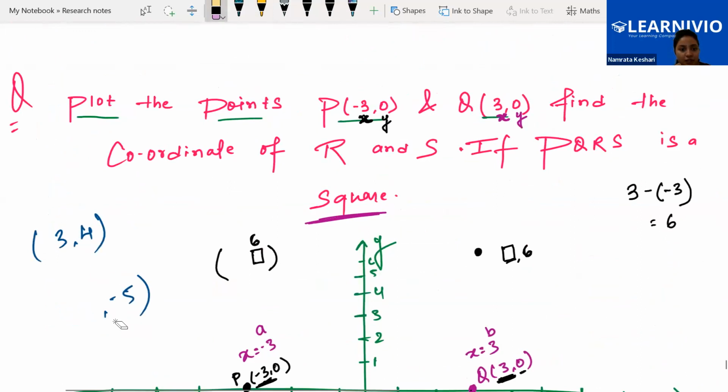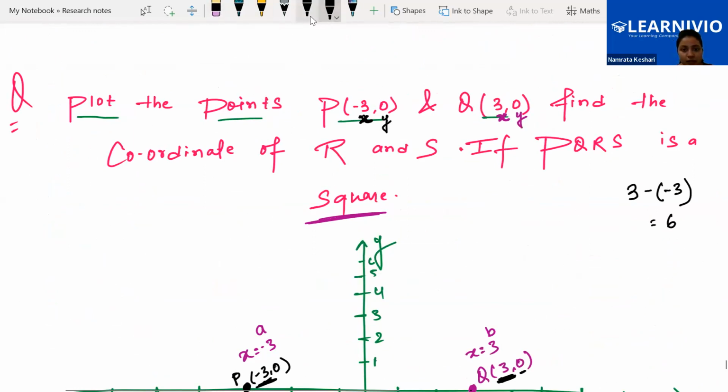Or let me clean this space only. So here is the 6 and x we still don't know. Here we are having 6 and x we still don't know.